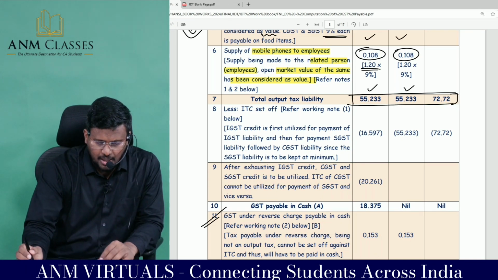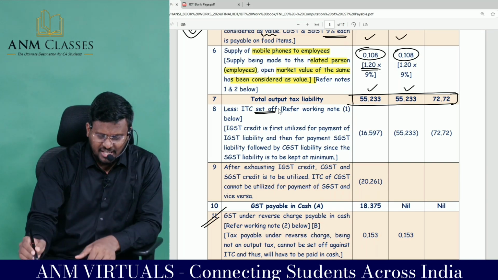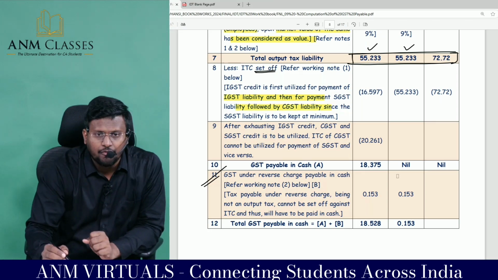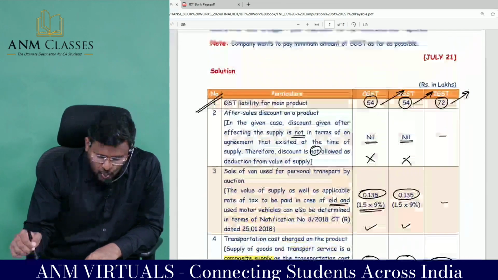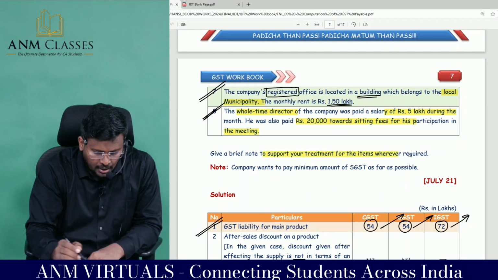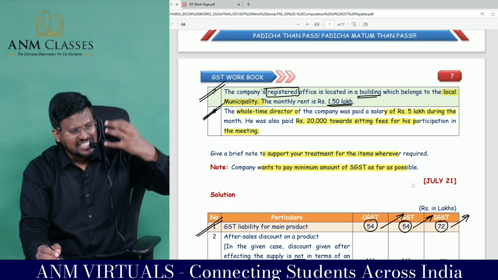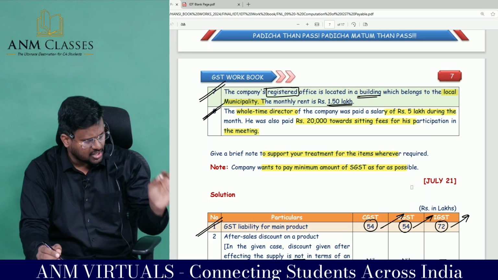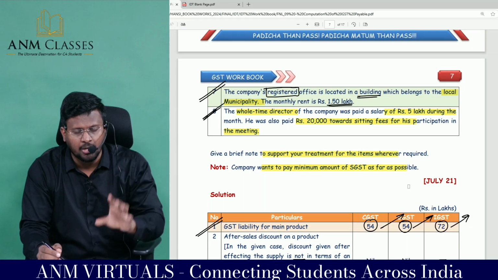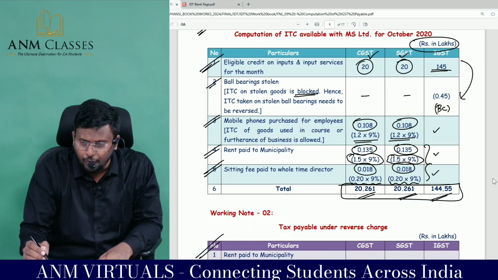From the total output tax liability, sir, less ITC set off. We already found the ITC table. IGST credit is first utilized for payment of what liability? And then for payment of SGST liability, followed by CGST liability. Because the question specifically told us to give a brief note to support your treatment for items wherever required. Company wants to pay the minimum amount of what? So first, IGST credit you have to set off against the IGST payable. Still, if there is any IGST credit, try to set off against the SGST payable, because the SGST tax liability should be minimum.